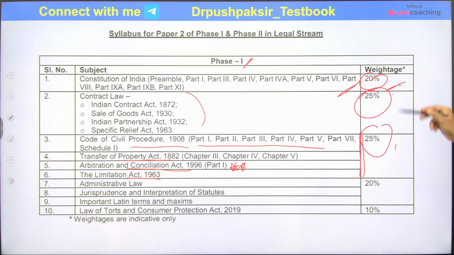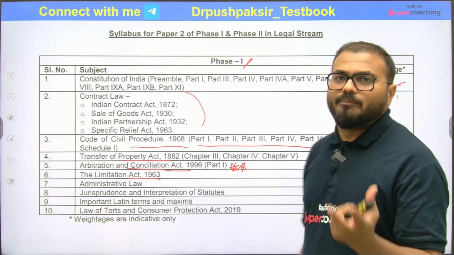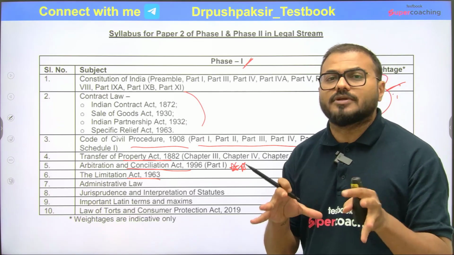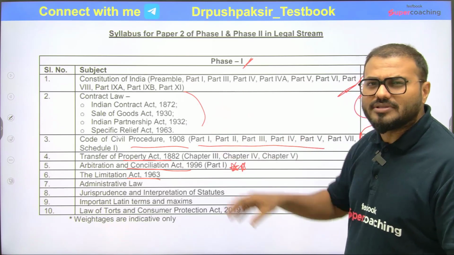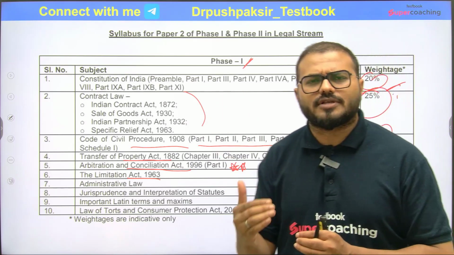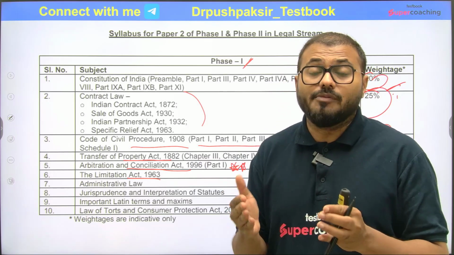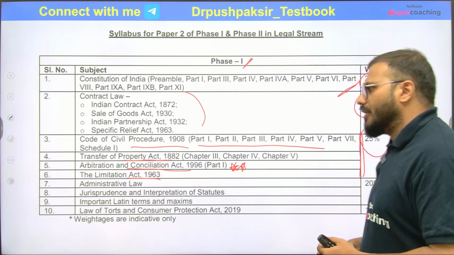So these two things have huge weightage: contract law, and Code of Civil Procedure, Transfer of Property Act, Arbitration and Conciliation, Limitation Act. Obviously you will have to focus more here, because 50% of your paper will depend on these topics, and they are really important when you are working for SEBI, because companies are going to come, there will be disputes, mergers, acquisitions, and for that reason these will be very important.